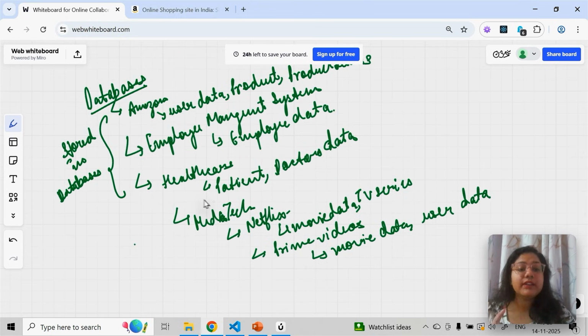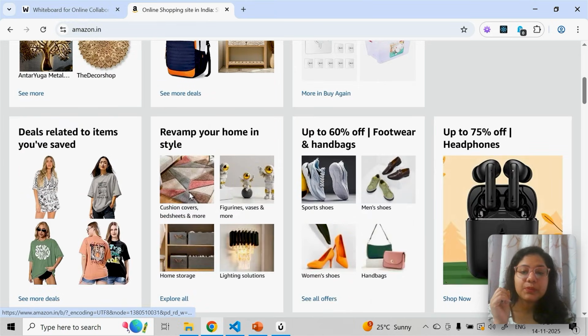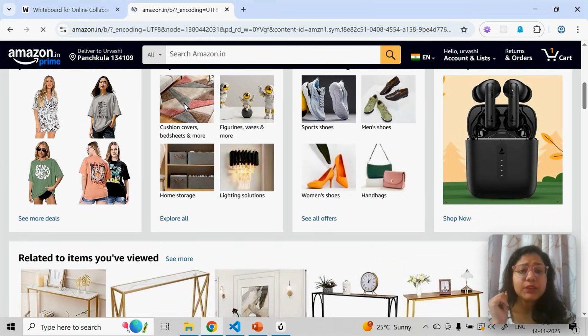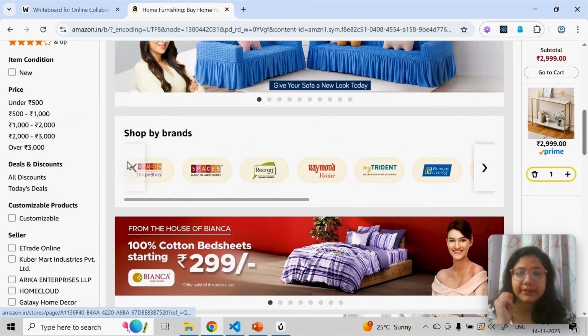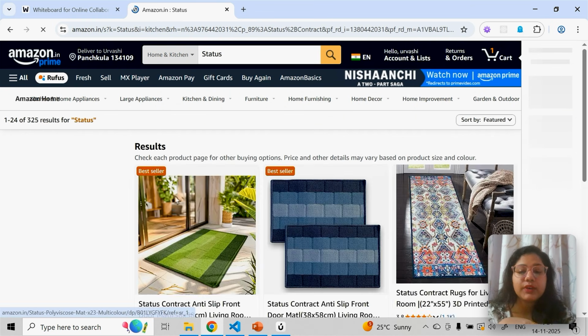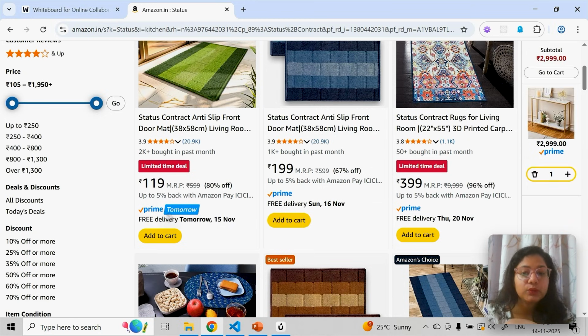This is the reason we need databases. This is the meaning of a database, where you will need it to store all this data. In every domain you need to store data, and all that data will go and be stored in some database. For example, this product is there, I'll click on it and you can see product data. If I click on this category, you can see all the products. So all this product name, product price, product discount value, whether it's Prime verified, how many people have bought, all this data is stored in some database. Then we are getting it and displaying it in the UI.